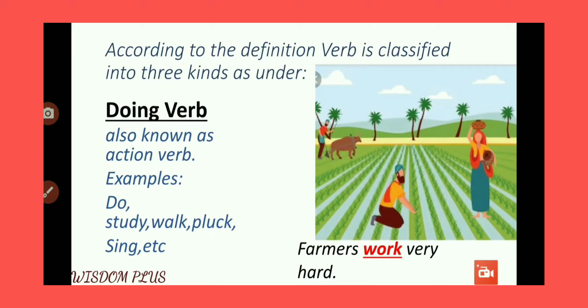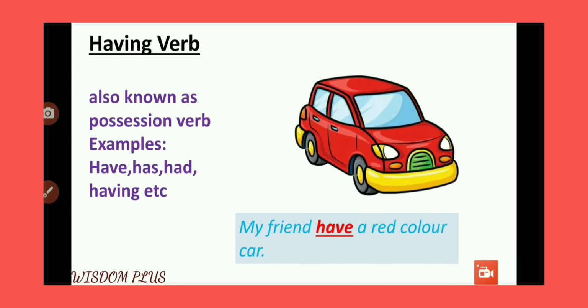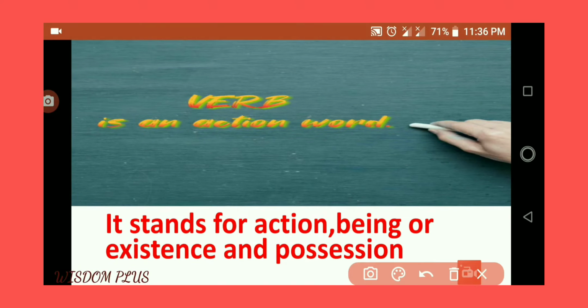As we have gone through the definition, we have found that verb is classified into three kinds: doing verb, then we have being verb, and we have having verb. Now I'll take you back again to the definition. As our definition says, verb is an action word.